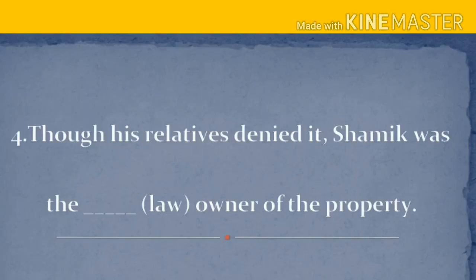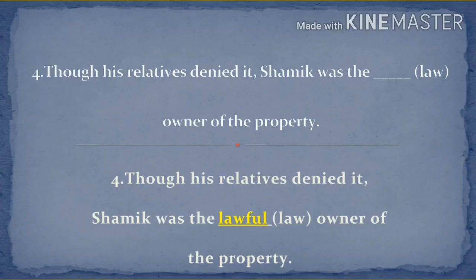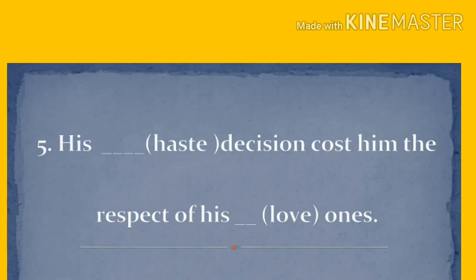Fourth one. Though his relatives denied it, Shaumik was a dash owner of the property. The given word is law. The answer is lawful. Though his relatives denied it, Shaumik was the lawful owner of the property. Write the answers in the given space.